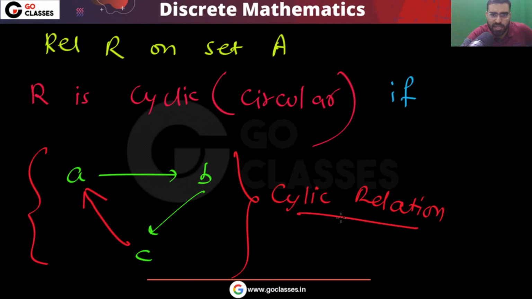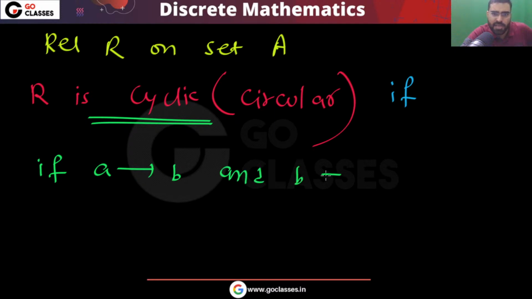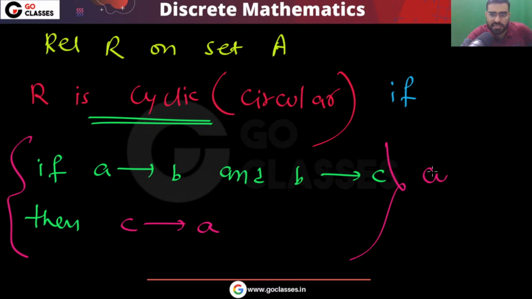This is the next property. We have seen the transitive property, and this is different from the transitive property. Remember, a cyclic relation says that if A is related to B and B is related to C, then C should be related to A. This is the property of a circular, or cyclic, relation.